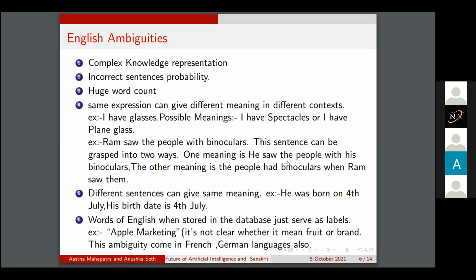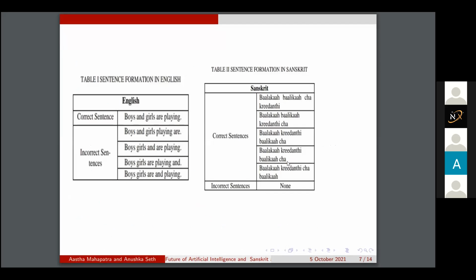In English, the sequence of words in a sentence matters a lot. Consider an example, boys and girls are playing. In English, this is the only correct way to write the sentence or to understand its meaning. But if I write boys, girls and are playing, or boys, girls are playing, and so on, all these sentences are incorrect. As there are 5 words in this sentence, the number of incorrect sentences is 5 factorial minus 1, that is 119. This many incorrect sentences are possible.